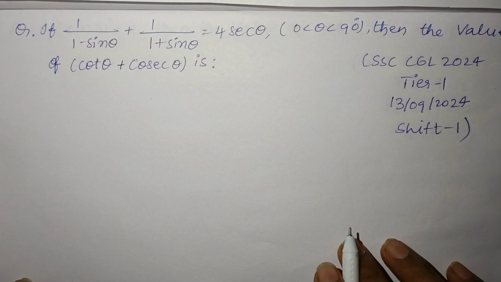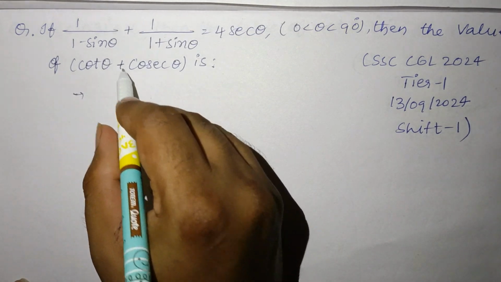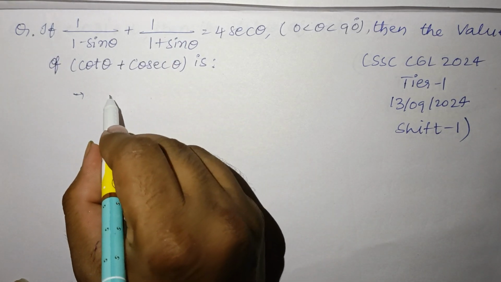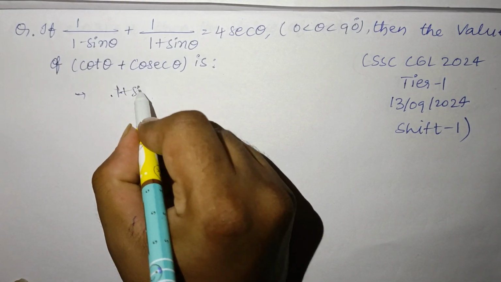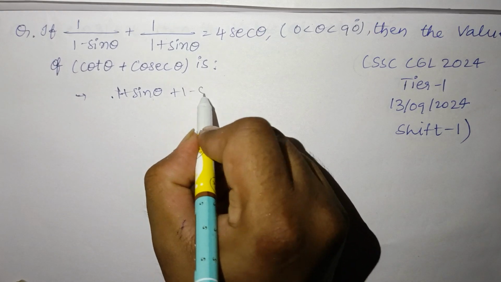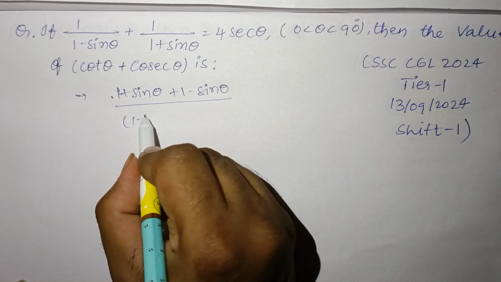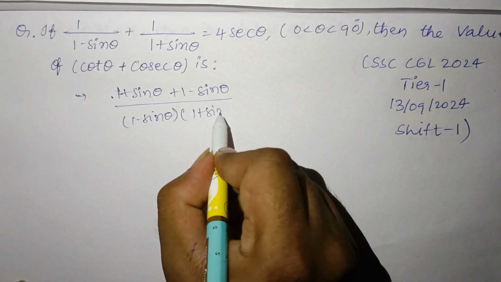So this is pretty simple, guys. What you have to do is you need to take the LCM and simplify this one, so let's simplify this one. If you do the LCM, you will get (1 plus sin theta plus 1 minus sin theta) by (1 minus sin theta) into (1 plus sin theta).